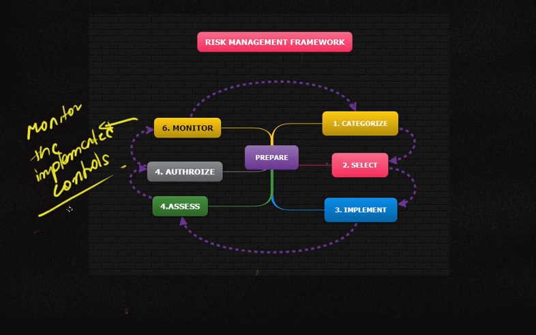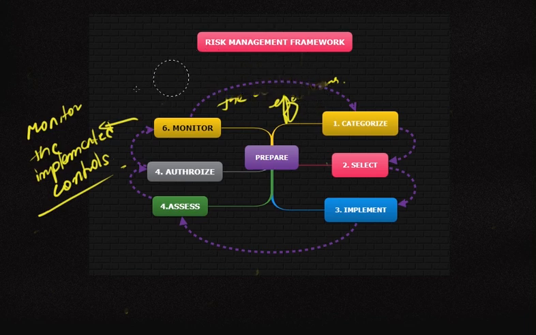Are there any problems with the implementation? These things are taken care of by the monitor level. The monitor stage is for improving the control effectiveness.